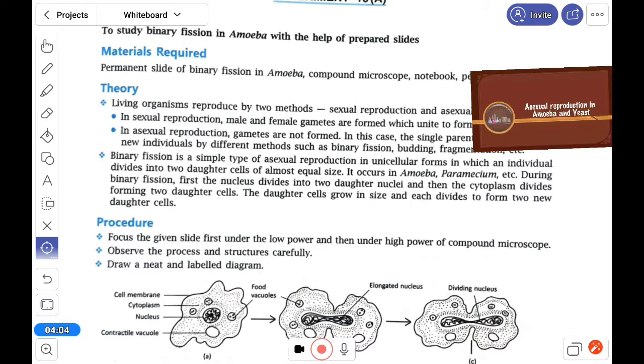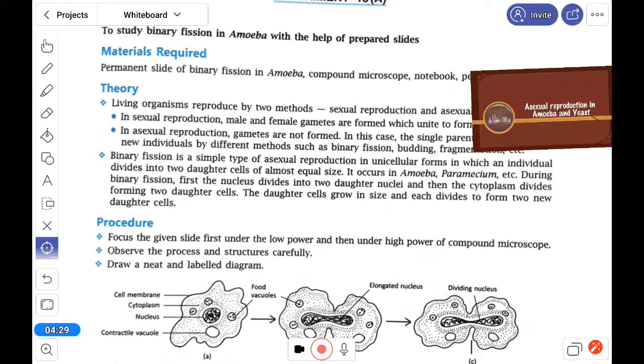In that sense, the old amoeba can divide to form new amoeba, so natural death is not there, though death can occur if they want. Okay. So another one is budding.